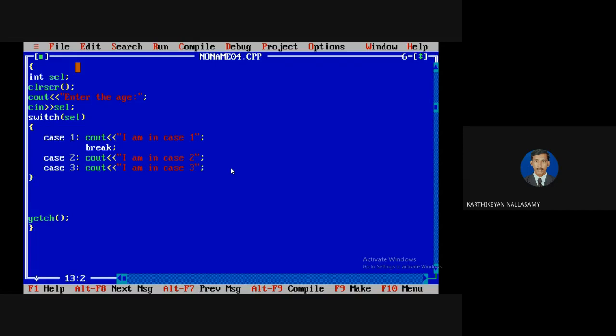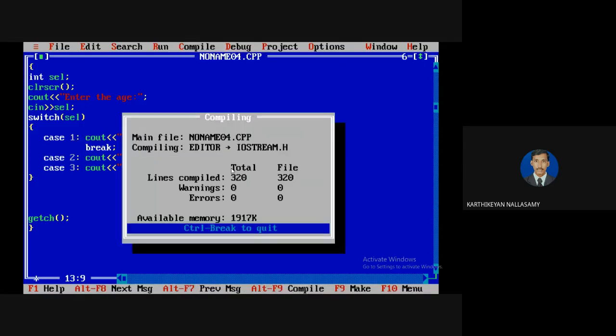So those are some characteristics of the switch case. The data type of this selection variable must be integer or a character. And the case numbers must be unique. You can't provide the same case number for more than one case, and every case must be terminated with a break. Otherwise, the remaining cases will be executed. For example, I'm going to compile this.